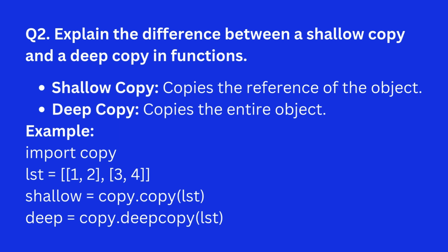Example. Question 2. Explain the difference between a shallow copy and a deep copy in functions. Answer. Shallow copy copies the reference of the object. Deep copy copies the entire object. Example.